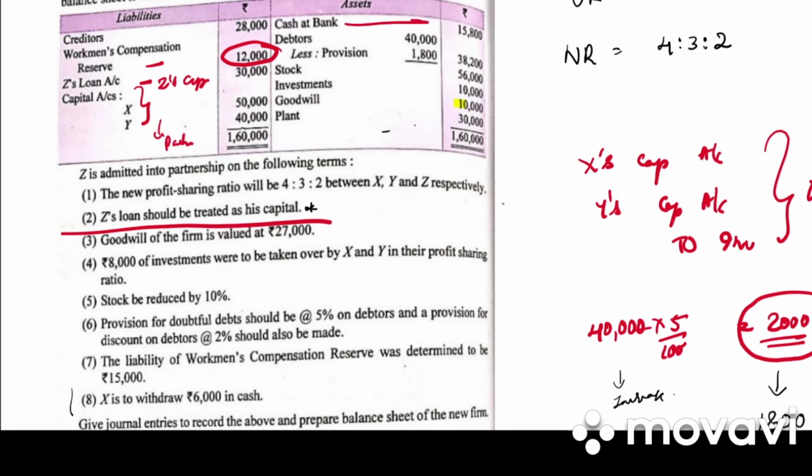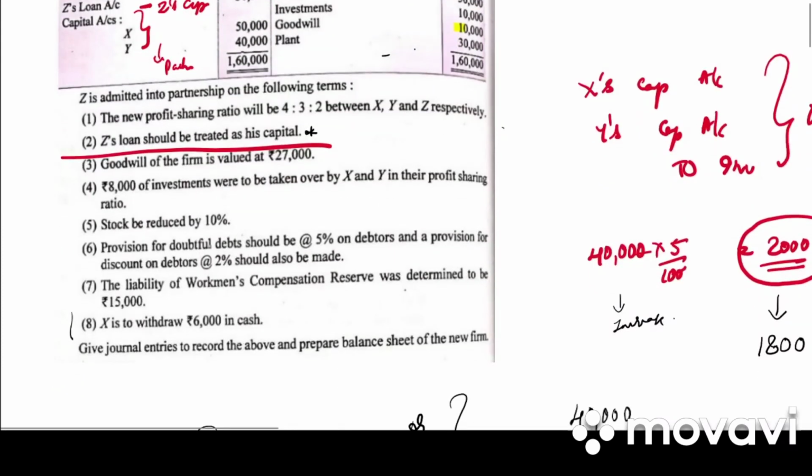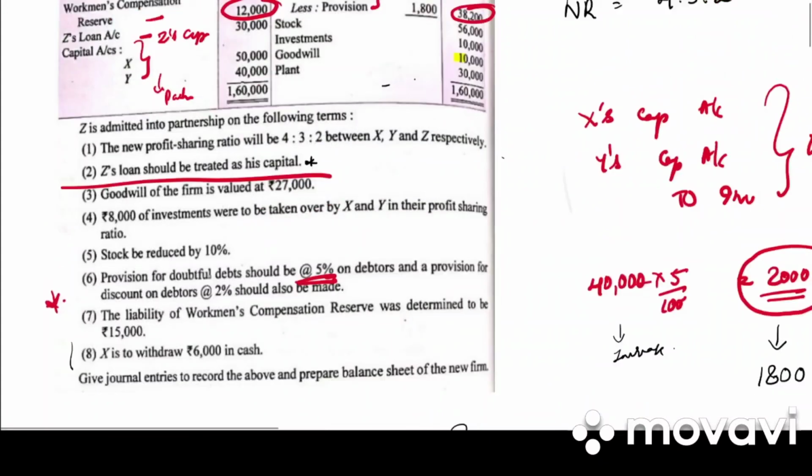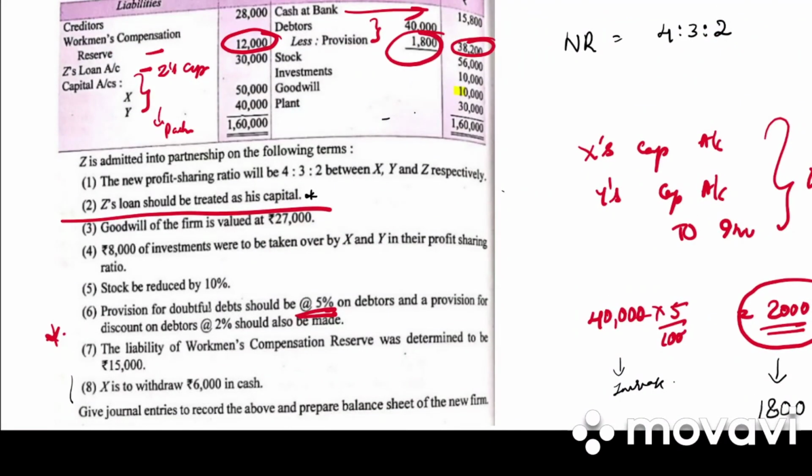उसके बाद cash at bank दिया है, it is as it is. Then they have given us debtors and provision. But there is an adjustment for debtors. क्या है adjustment? That it should be 5% on debtors. तो अगर हम debtors का 5% करेंगे तो हमें 2000 मिलेगा. But in the question they have given only 1800. So there is an increase in liability by 200. Okay, that is the reason we wrote it on the debit side of revaluation account. Then we have stock. Stock is reduced by 10%.